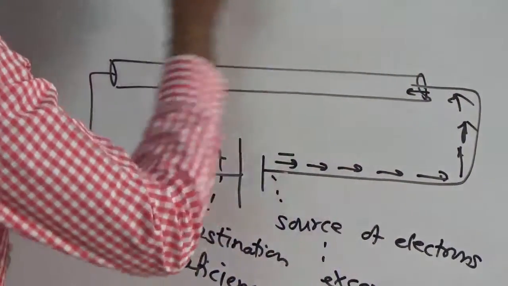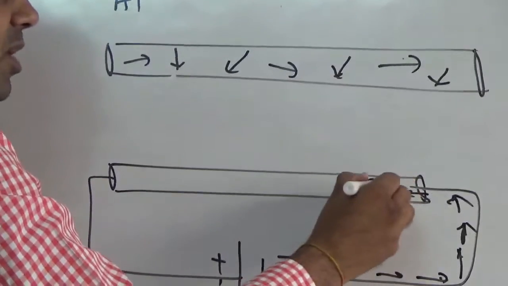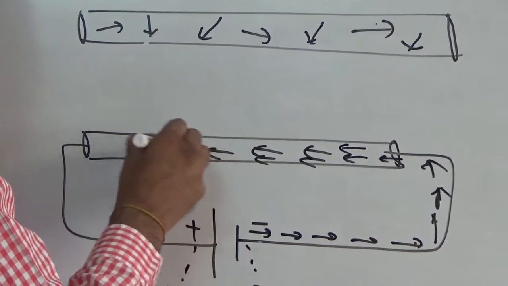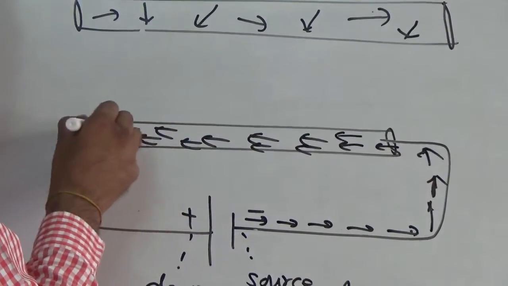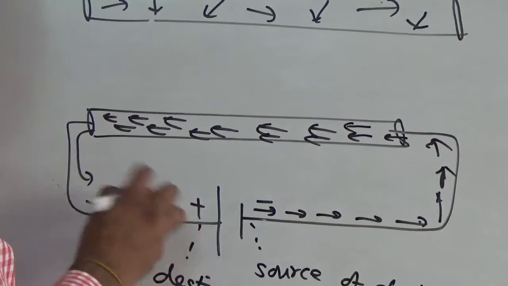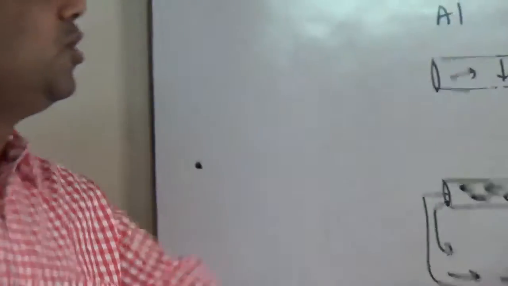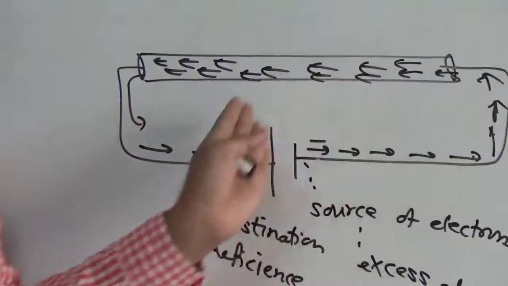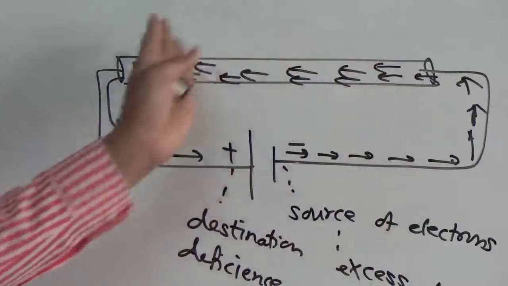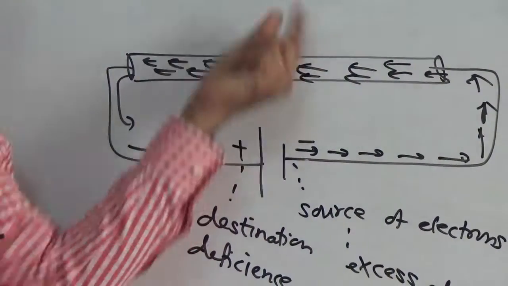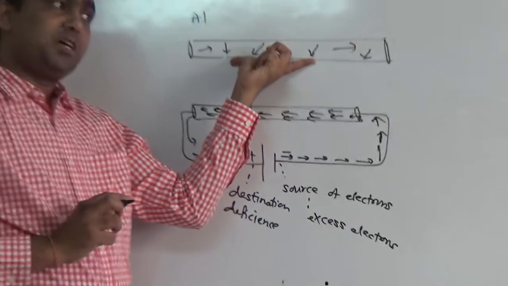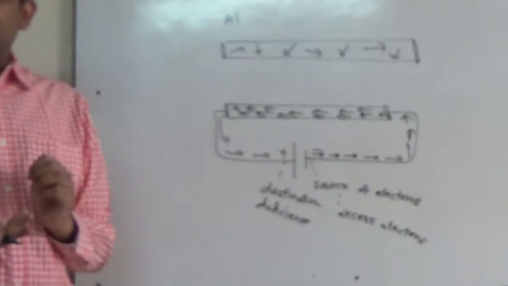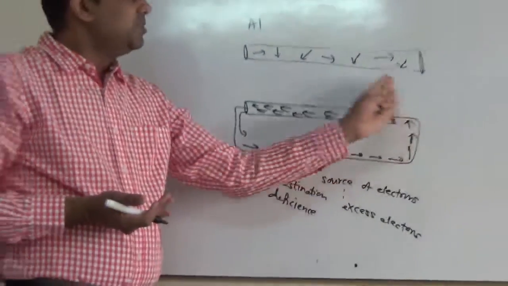They will force these electrons to move in one particular direction, that is towards the positive of the battery, and this forms a flow of electrons. This forms current conduction, or you can say that current is flowing through the aluminium. Now why was current able to flow? Because these electrons were previously moving randomly, now they start moving in one particular direction and current starts.